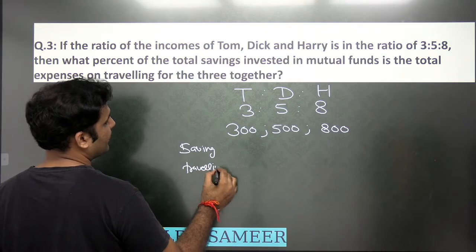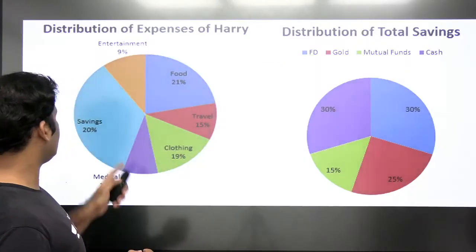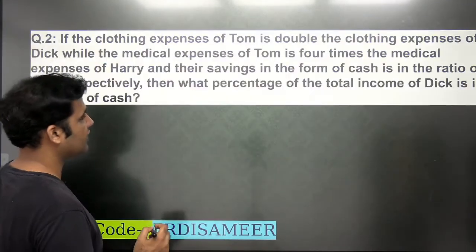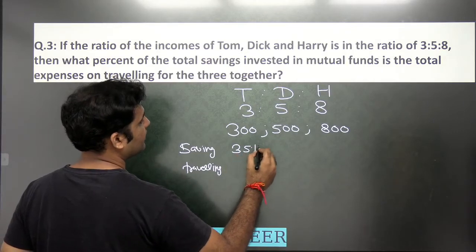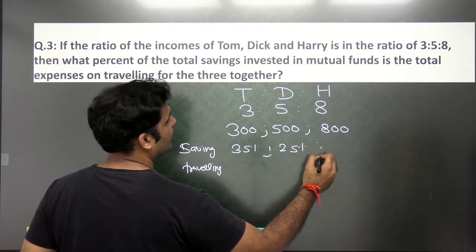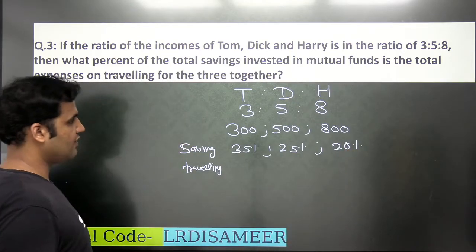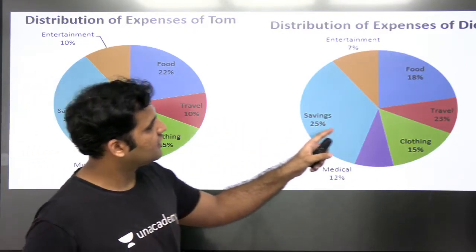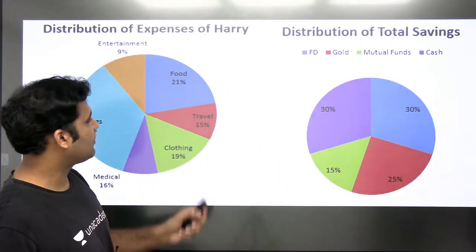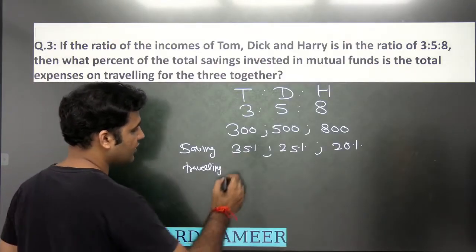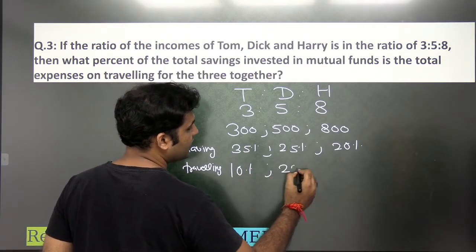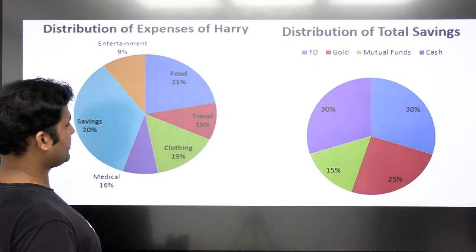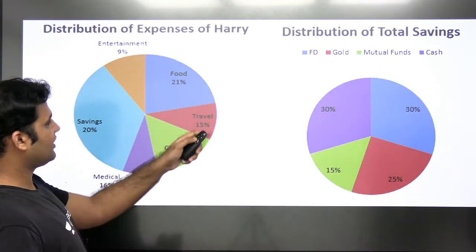So you see that, guys. The saving percentages of Tom, Dick, and Harry are 20%, 35%, 25%, and 20%. Okay, 35%, 25%, and 20%. And what is the traveling expense? You see the traveling expenses of Tom, Dick, and Harry are 10%, 23%, and 15%. 10, 23, and 15. So let's write it down. 10%, 23%, and what is the third value? It's 15%. Traveling expenses 15%.